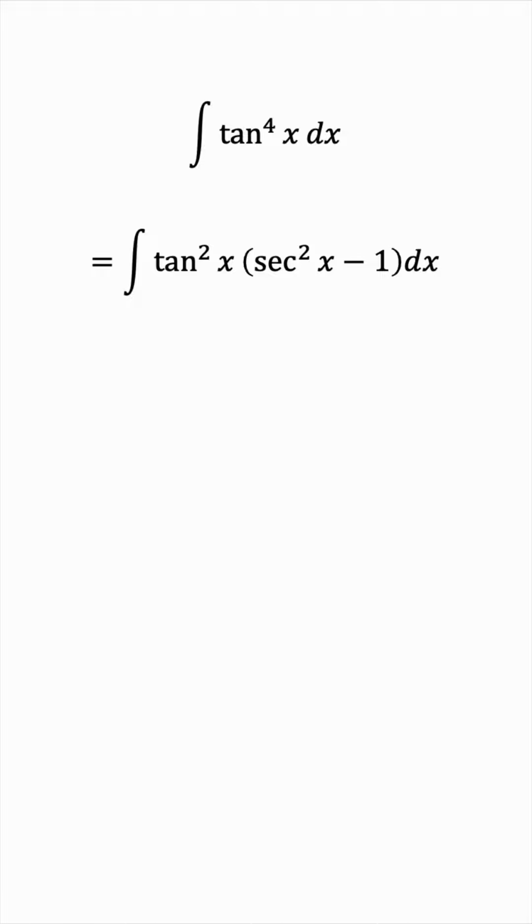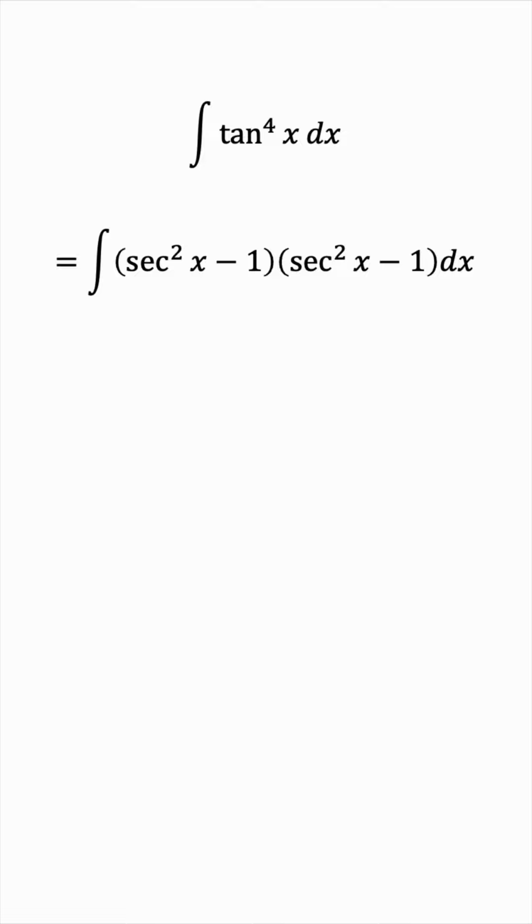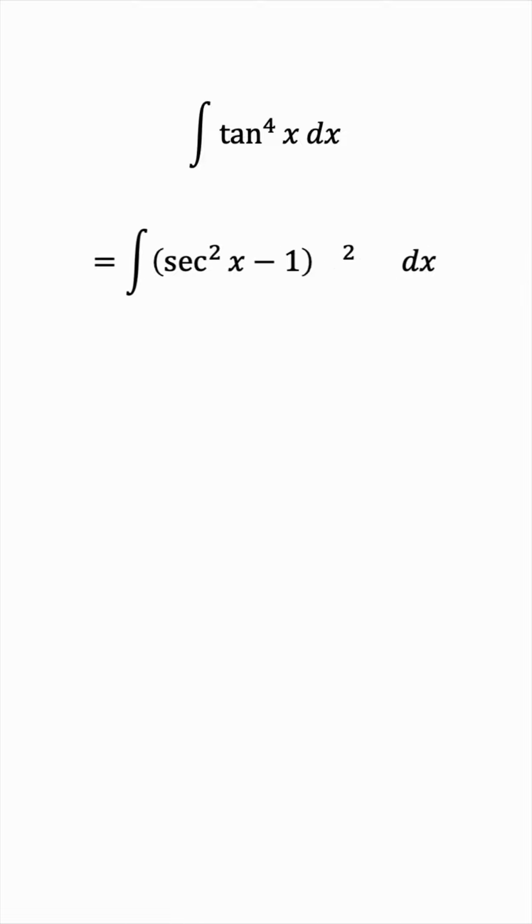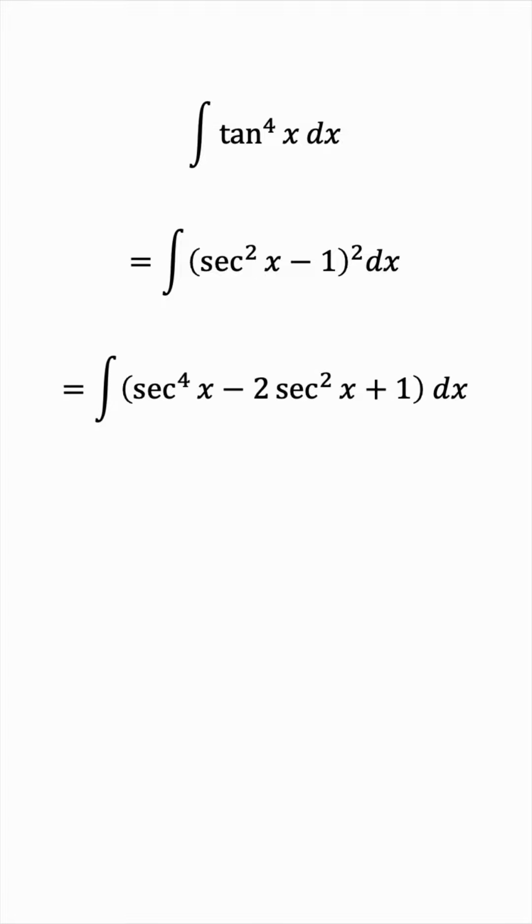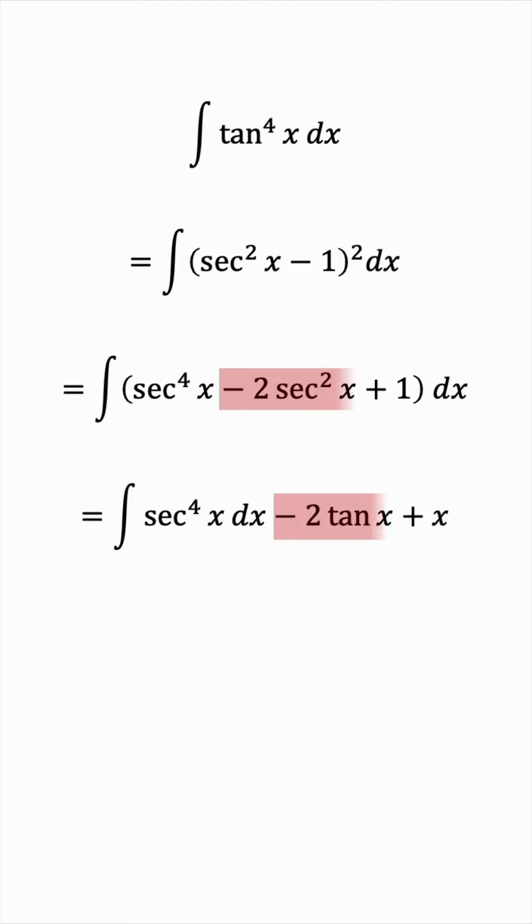How about replacing both copies of the squared tan with secant squared minus 1? In that case, we'll have secant squared x minus 1, all squared. Expanding, we get the fourth power of secant minus 2 secant squared plus 1. Now, the second and third term are easy to integrate. The integral of secant squared is just tan x, and the integral of 1 is of course x. So we only have the fourth power of secant to integrate here. But this is precisely what we integrated in a previous video.